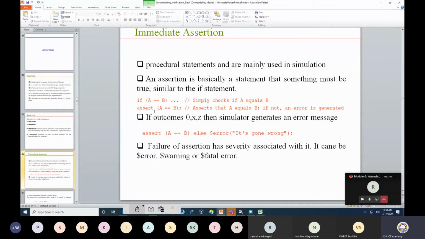But when I assert it, what is my expectation? That this should be true. So an assertion is something where, for my design, this should happen, and I am sure that it should happen only. Okay, like a counter. Let's say that I am using a counter, and in the counter I have a reset.